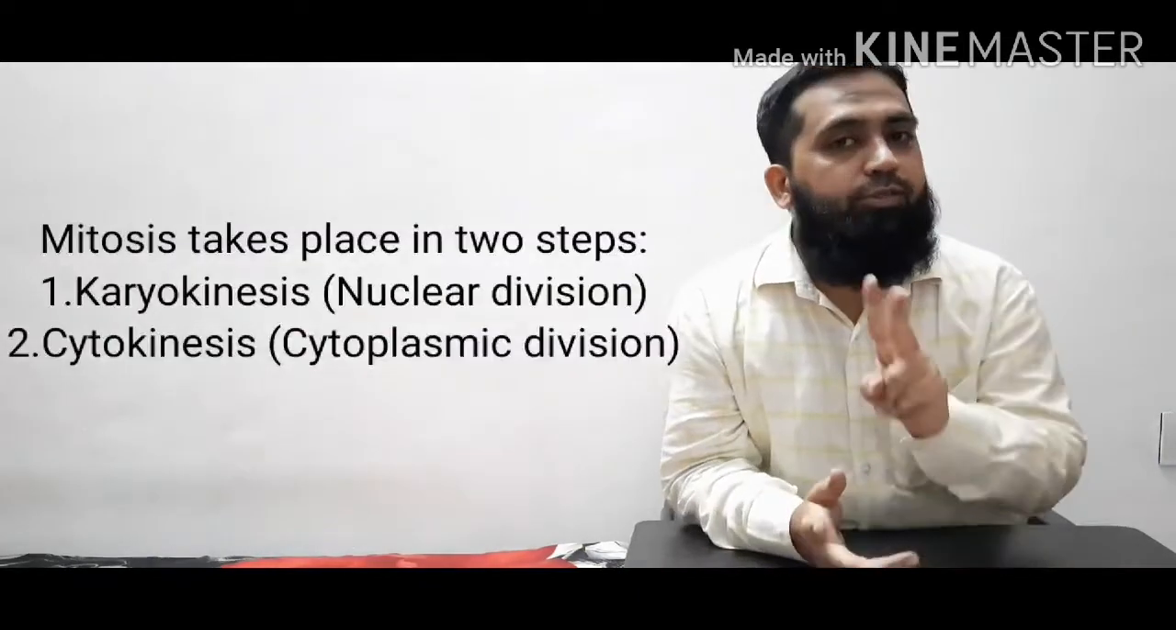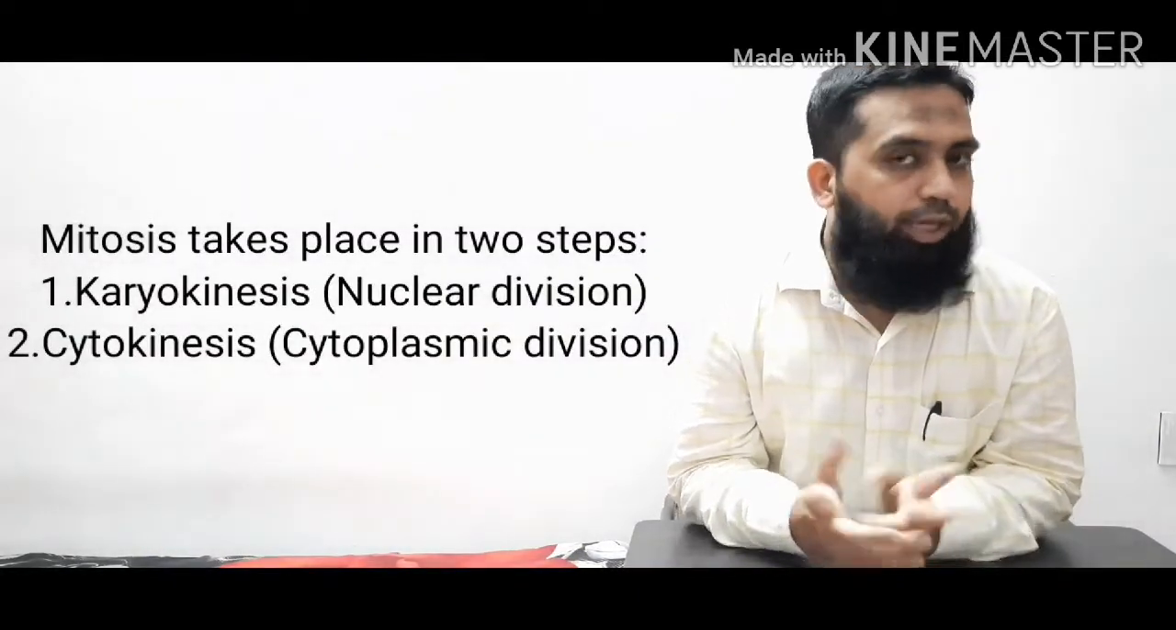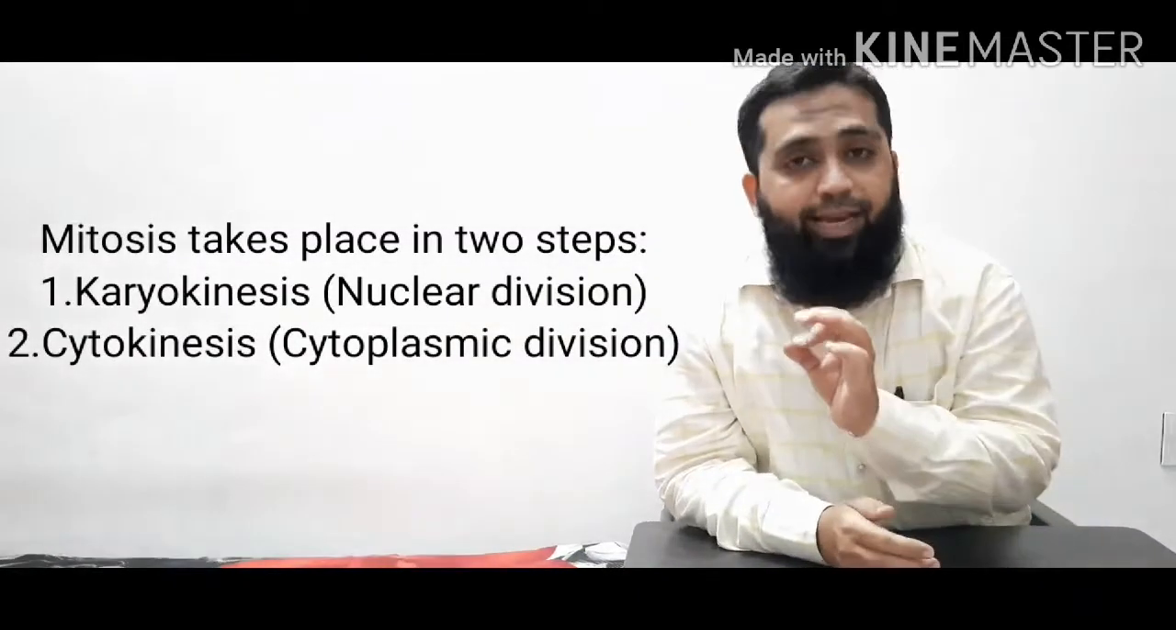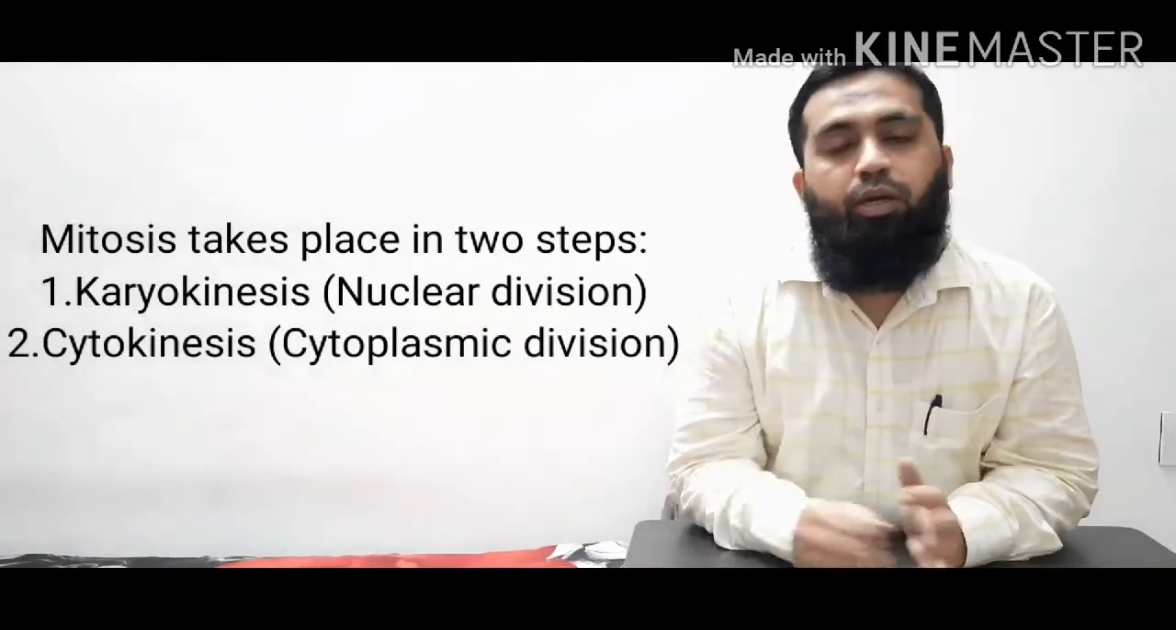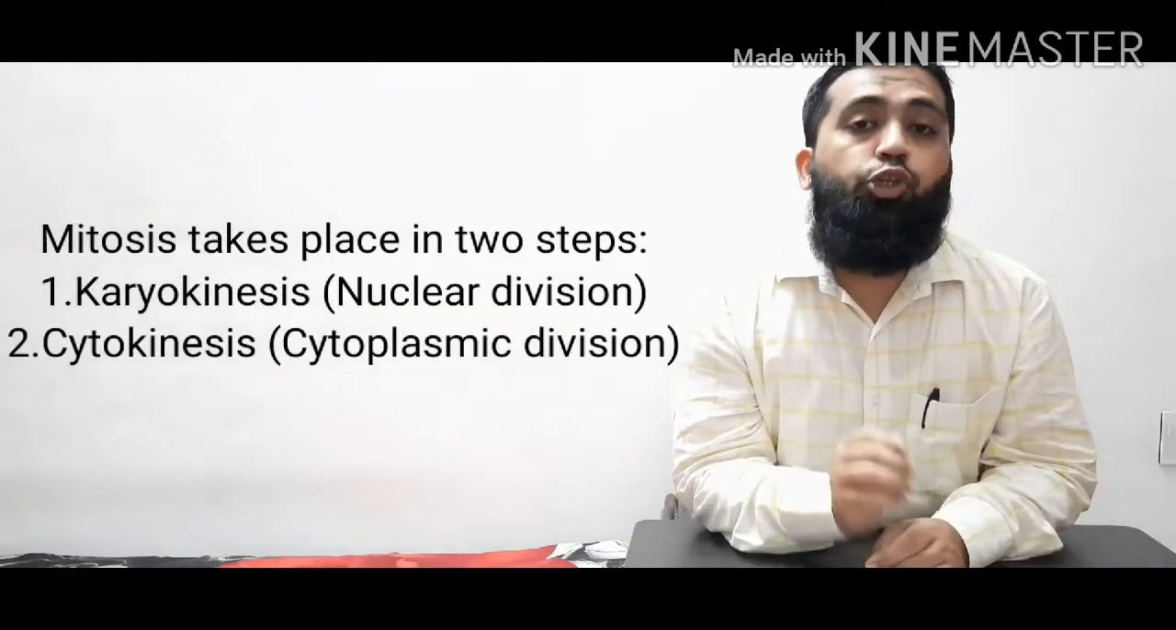But how does mitosis actually occur? We have to understand that. Mitosis basically takes place in two steps. What are those two steps? Karyokinesis and cytokinesis. Karyokinesis means nuclear division.